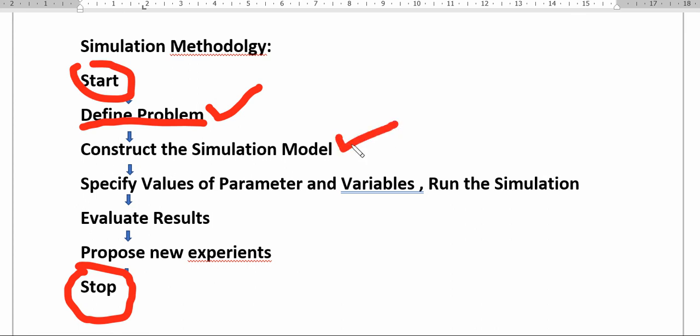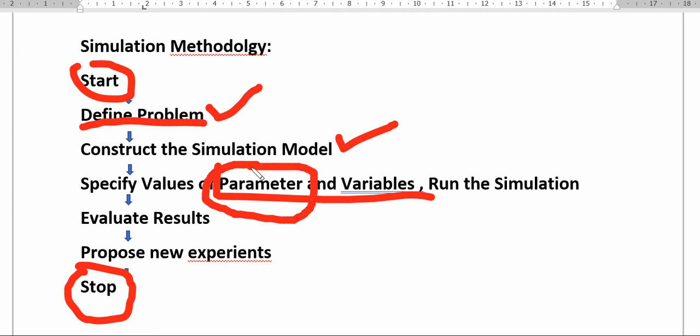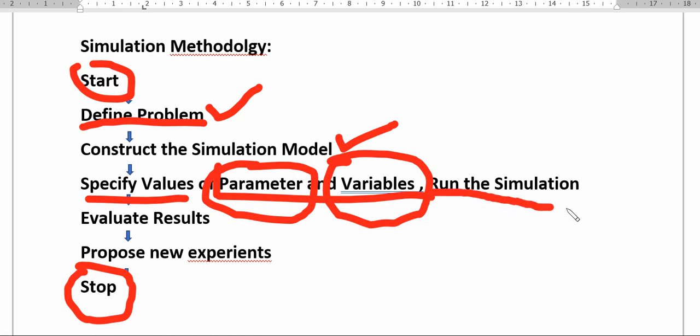That means you can create a replica of your real time situation, and you can specify your parameters and variables. For example, the study of zero gravity in the case of astronauts going to space. So this becomes your parameter. They have to study and feel what the effect of zero gravity is if they go to space. So they have to specify what the parameters are and run the simulation.